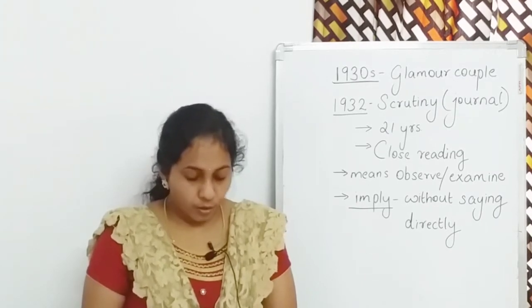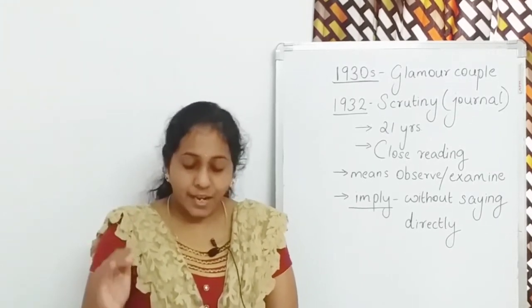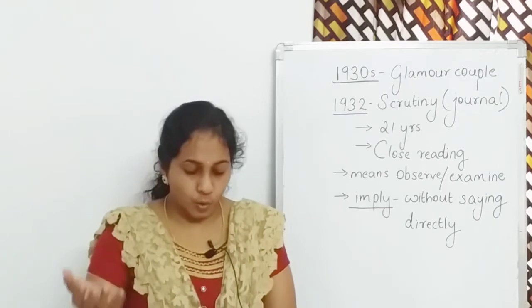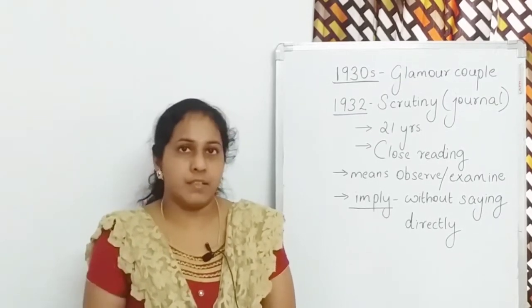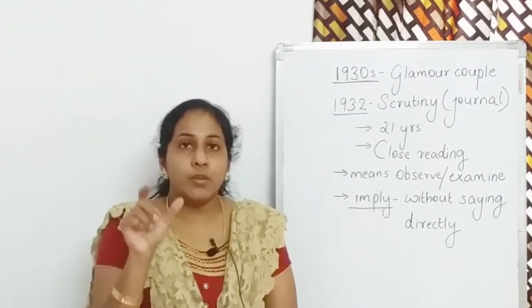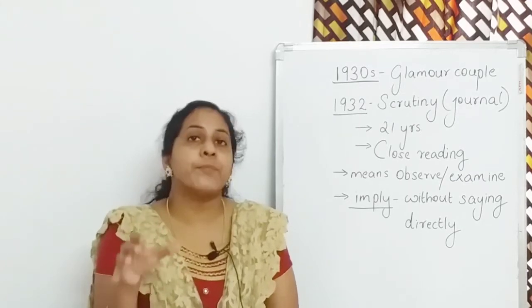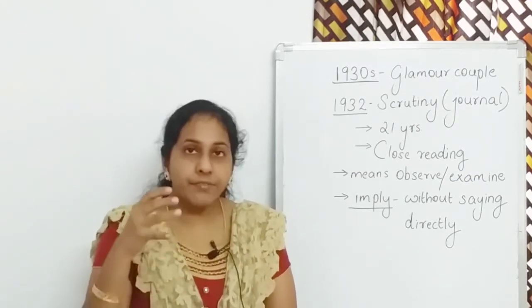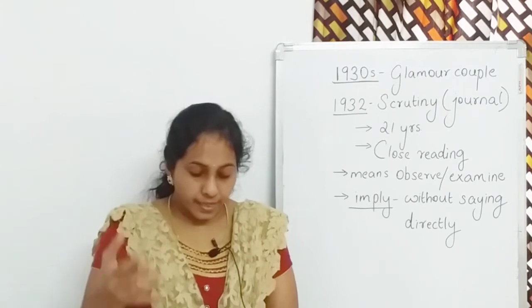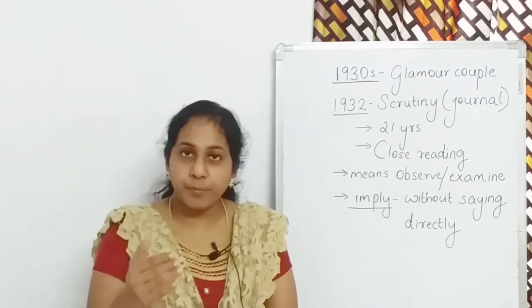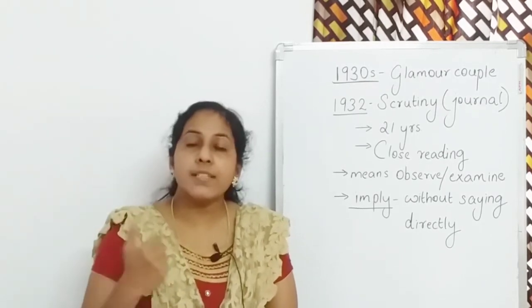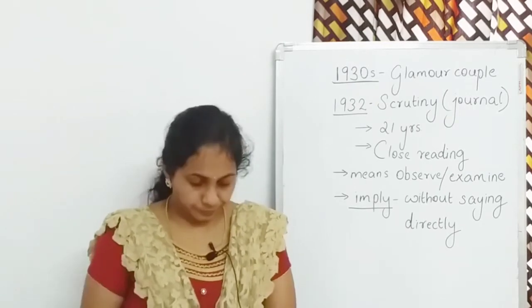And it extended the close reading method beyond poetry to novels and other materials. First close reading was applied only to poetry, but after they founded the journal Scrutiny, they extended it beyond poetry to novels and other materials too.